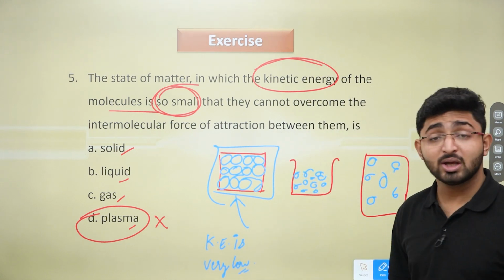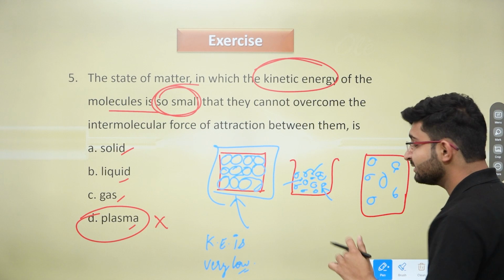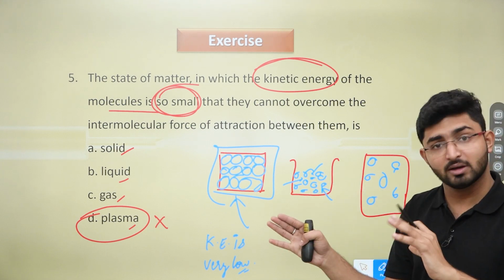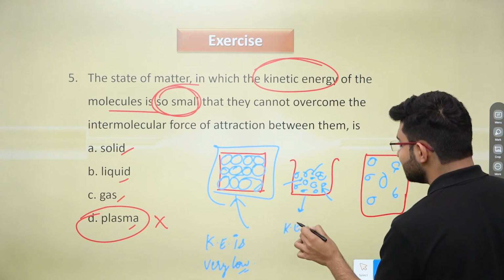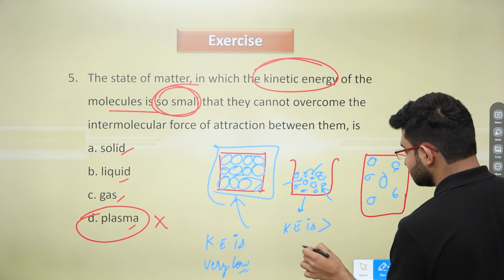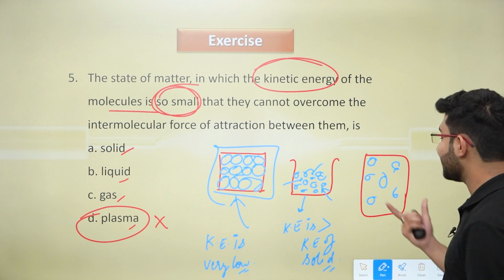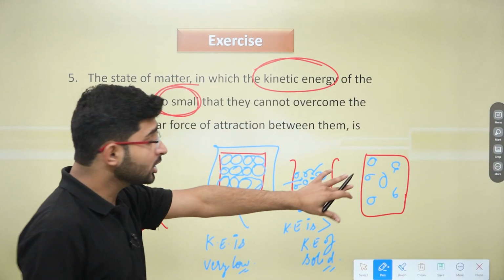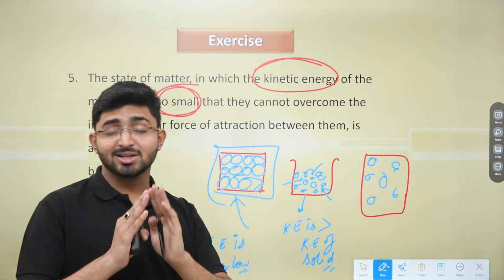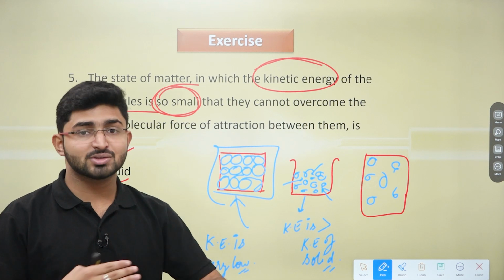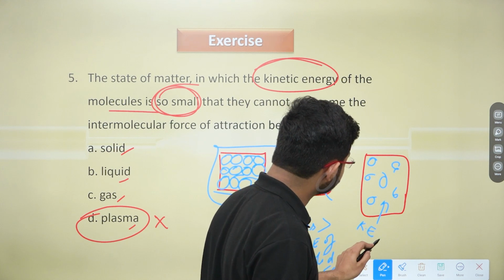Okay, now talking about the liquid, you can see that there is some sort of space in between the molecules and they can just easily flow, they can just easily move from here and there. And we know very well that liquids flow. So that's why we can say that kinetic energy is greater than the kinetic energy of solid. And in case of gas, as you can see clearly, there is a lot of space in between the molecules and they can move here and there in random direction, right? They are just exerting the pressure on the walls of the container in which they are placed. So that's why kinetic energy is maximum.